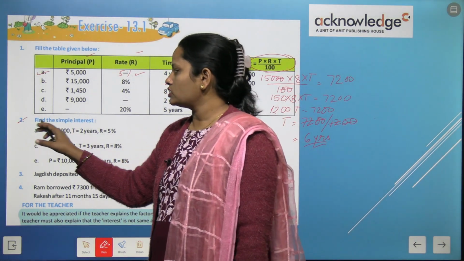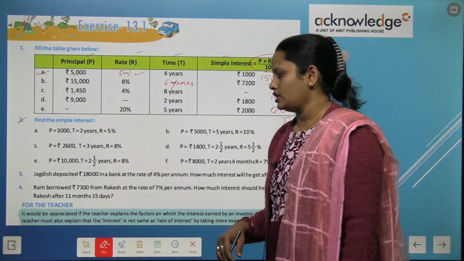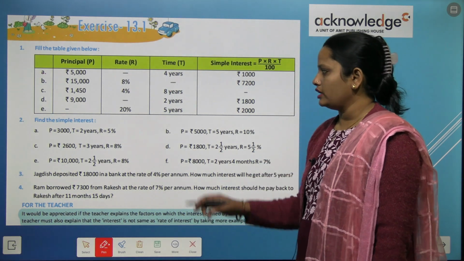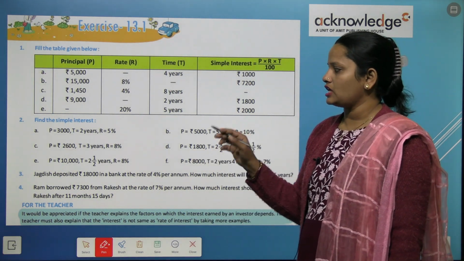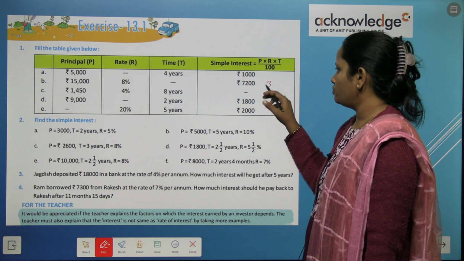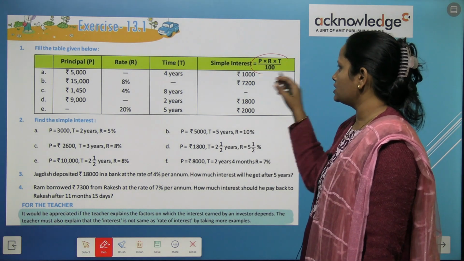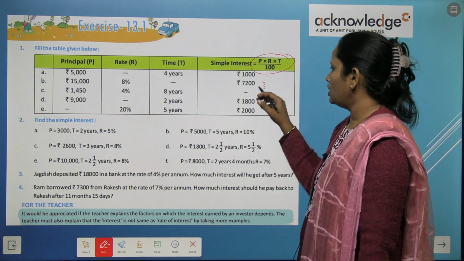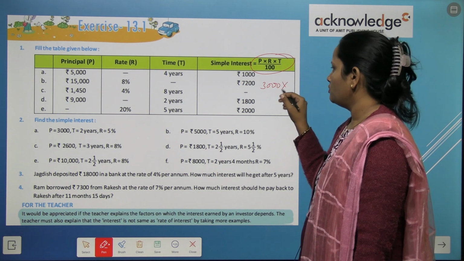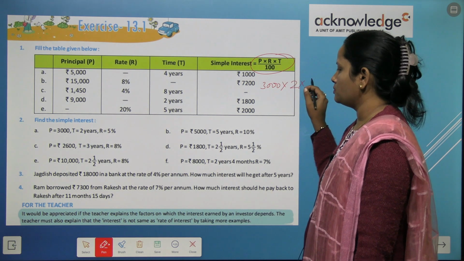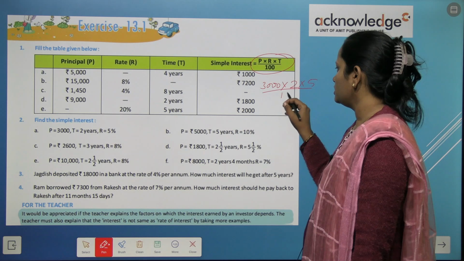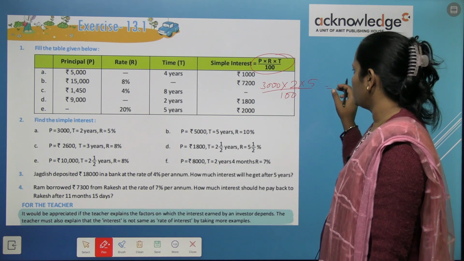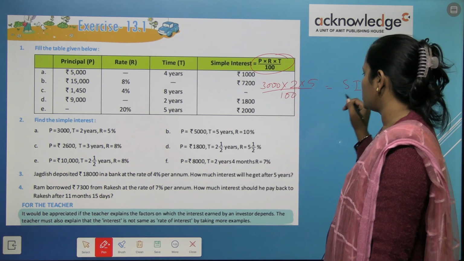Now let's move on to question number 2. Find the simple interest. So here for finding the simple interest, principal, time and rate is given. So first the formula is in front of us. Write down 3000 multiply 2 multiply 5 upon 100. So we will get the simple interest.